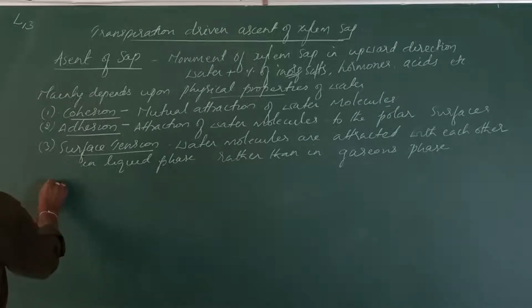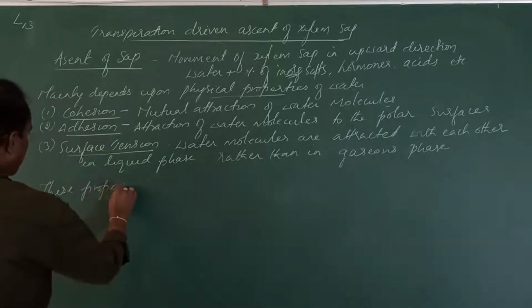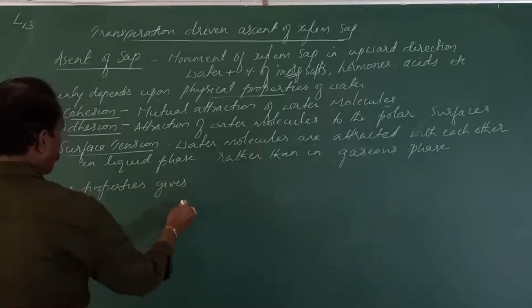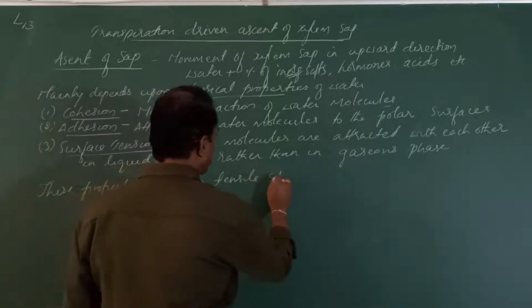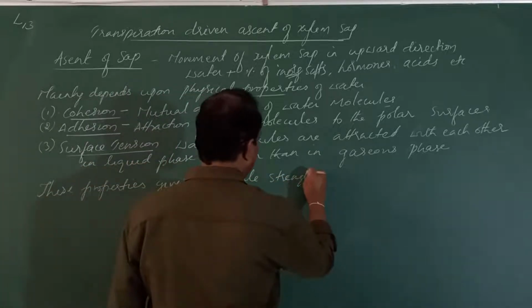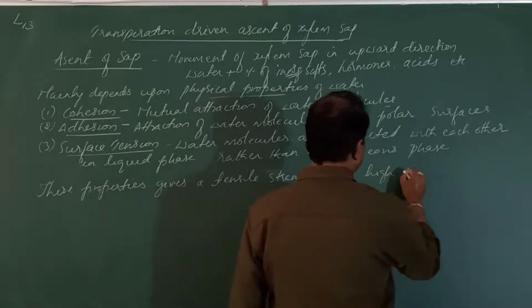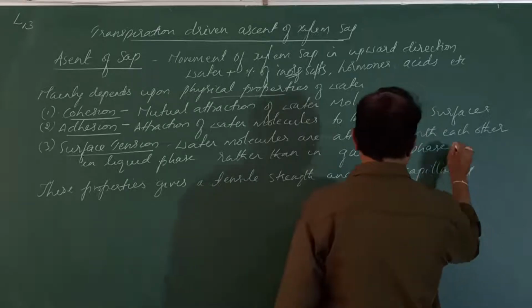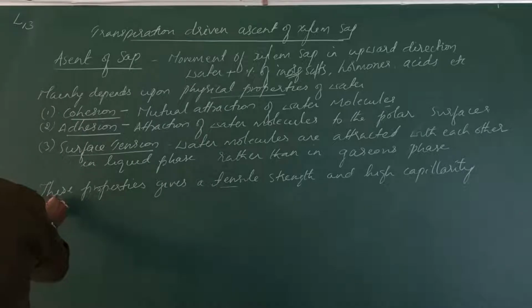These properties give a tensile strength and also give high capillarity. So tensile strength is given and high capillarity is given.